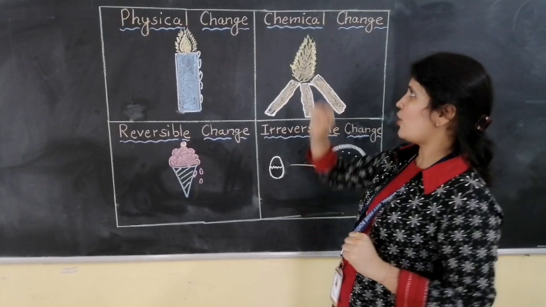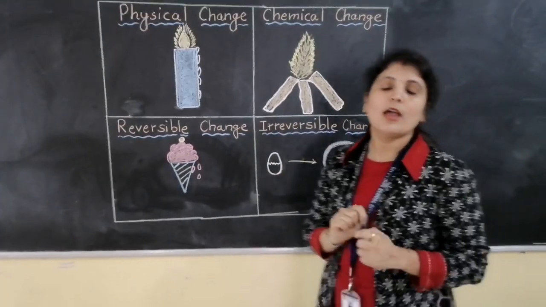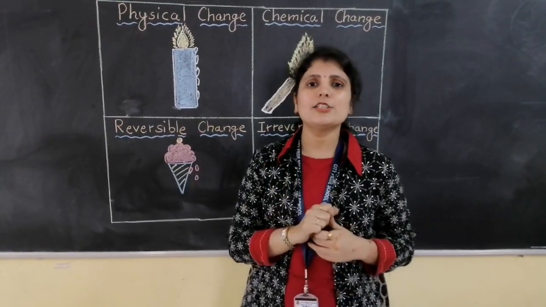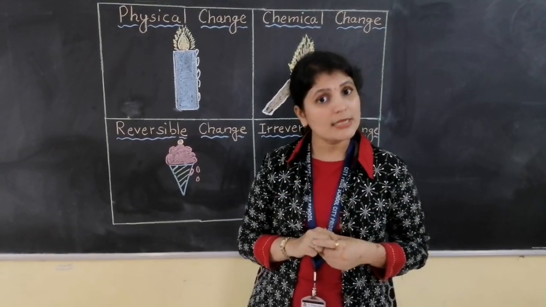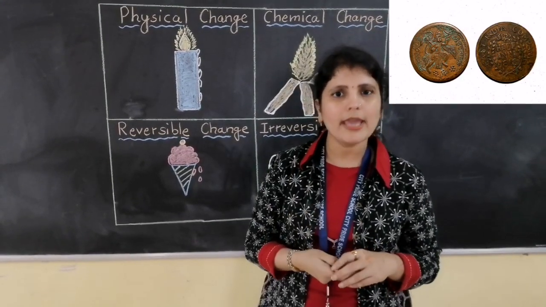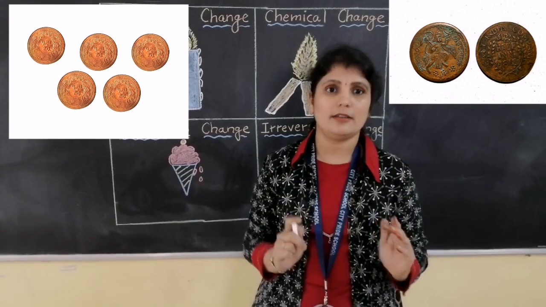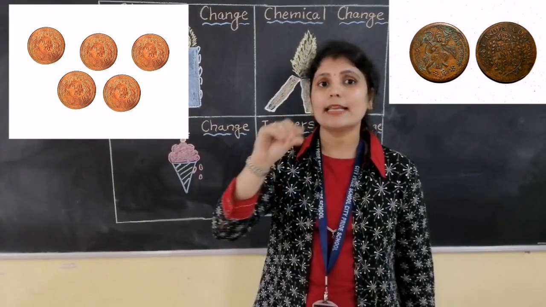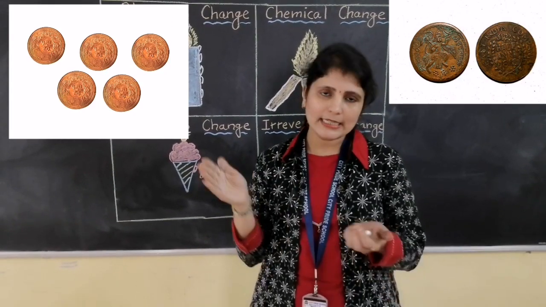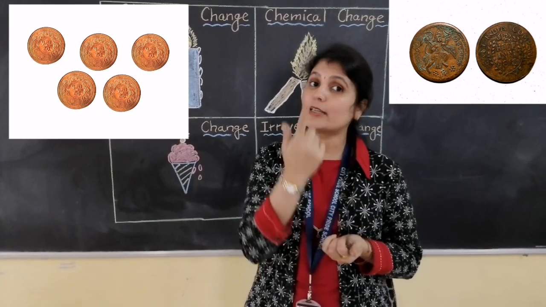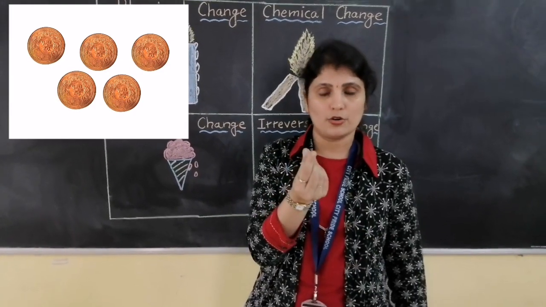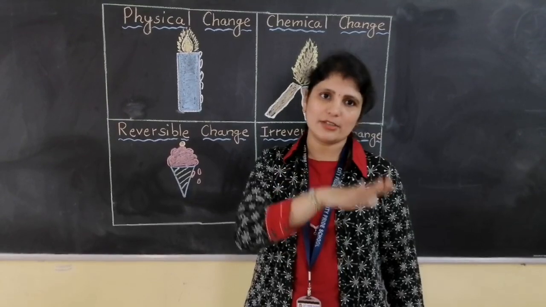The third combination is chemical reversible change. There are very few examples for this combination, because in chemical changes all the chemical properties are changed. But still, there are some examples. One of them is that copper coins, copper pennies, get tarnished with a green color. But if those coins are kept in vinegar, that green tarnish coating is removed. The coating with green color is the chemical change. And when we keep it in vinegar, the coating is removed and we get the pure copper coin again, that is the reversible change.